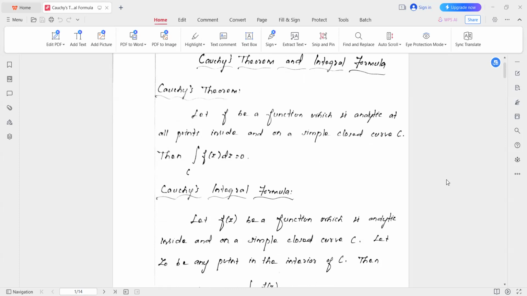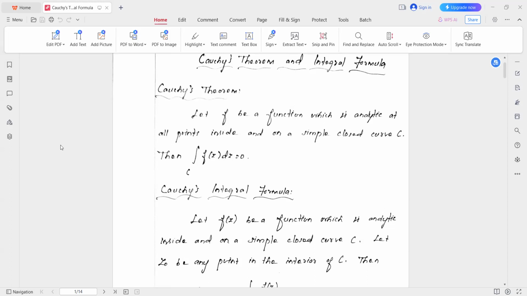Okay. So Cauchy's theorem statement is: let f be a function which is analytic at all points inside and on a simple closed curve C, then the integral of f of z over the simple closed curve C is 0. The integral value of f of z over the simple closed curve C is 0. So what's the meaning behind it?